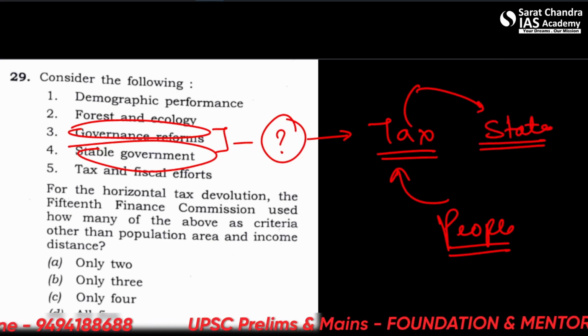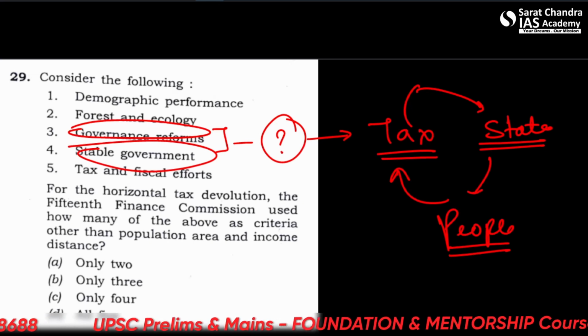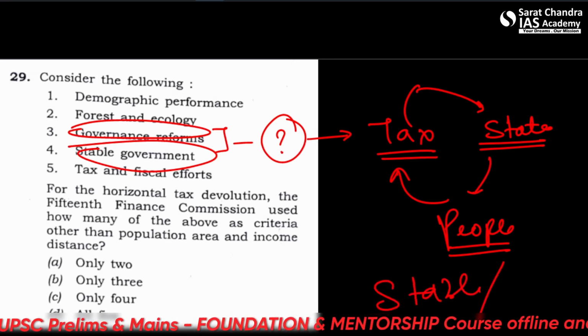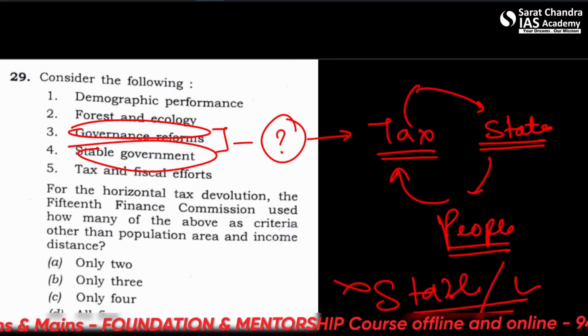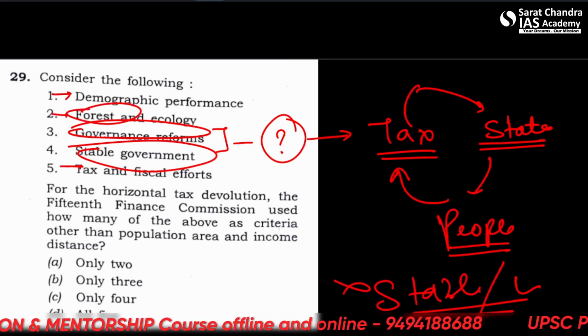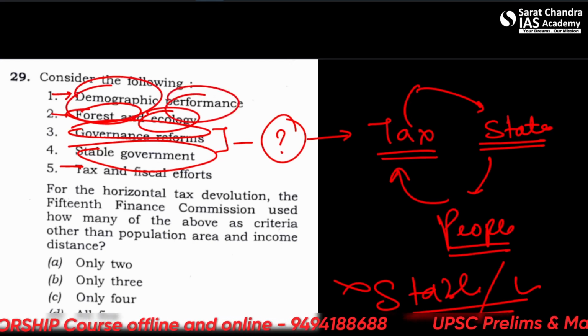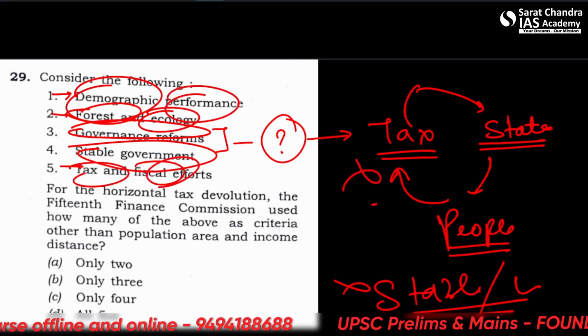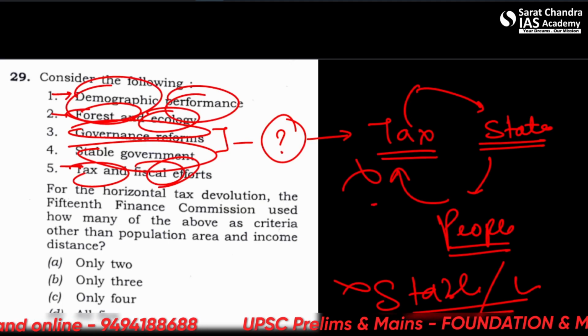So it does not matter whether the government was stable or unstable. It is dealing with the finance, not the governance. So these things are dealing with the finance: forest and ecology, demographic performance, tax and fiscal efforts, but this is not. Alright, so only 3 are correct.